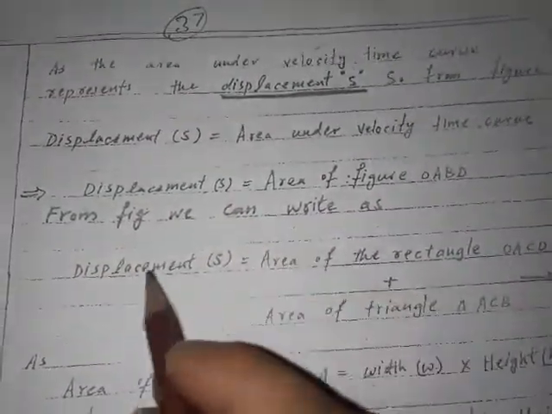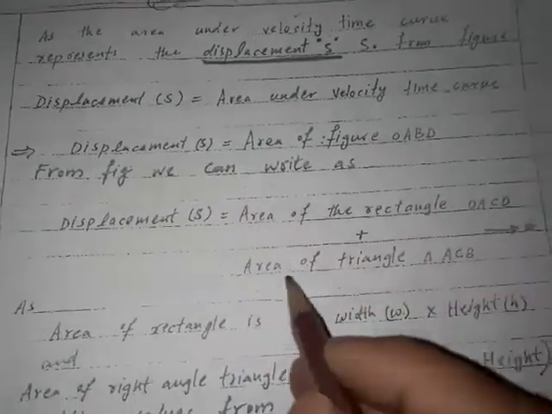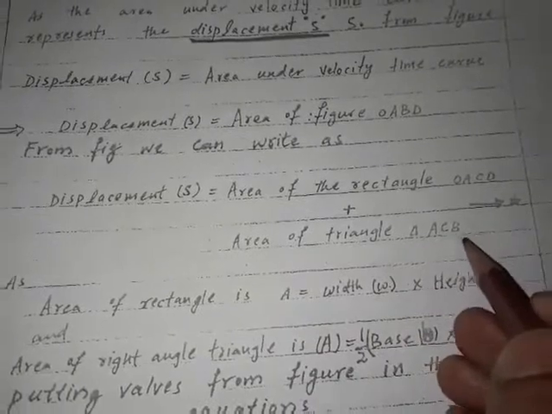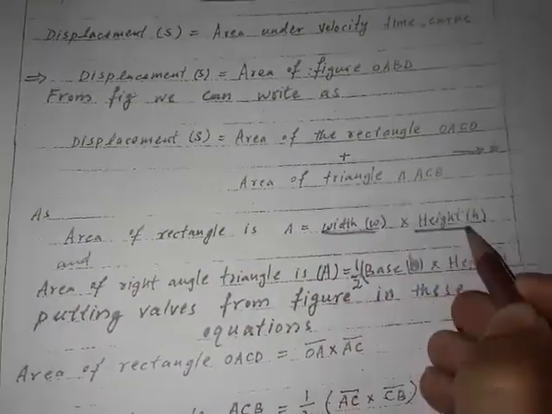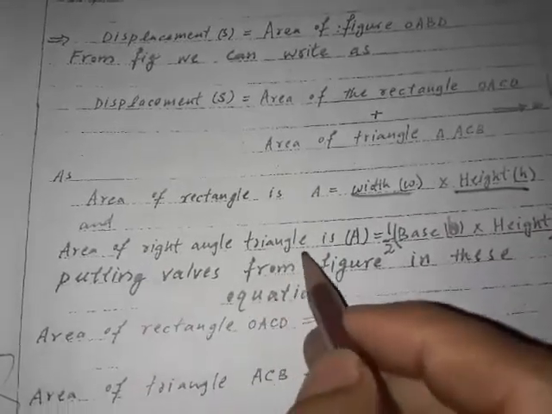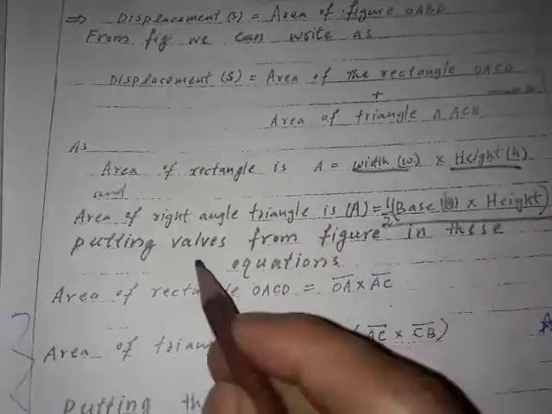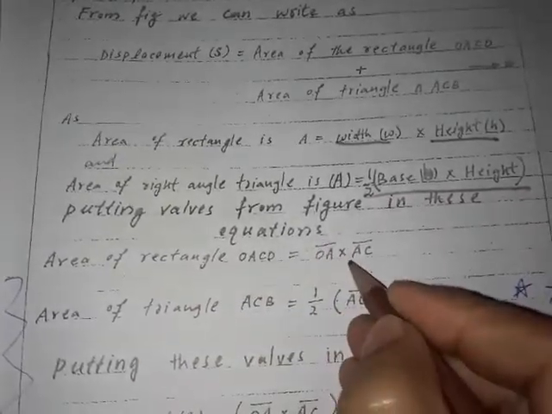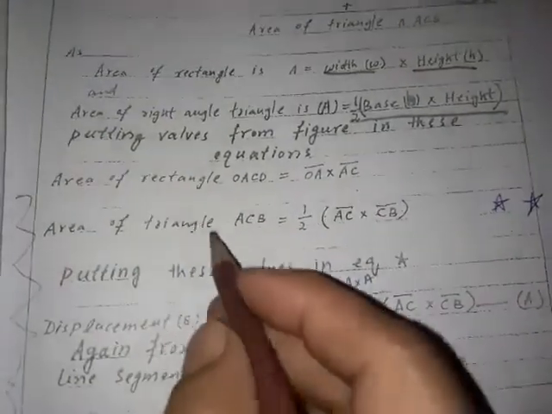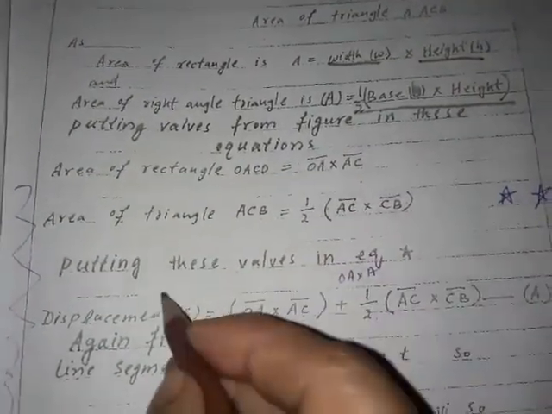From the figure we can write displacement s is equal to area of the rectangle OACD plus area of triangle ACB. Area of rectangle is equal to width multiplied by height, and area of the right angle triangle is equal to half of the base multiplied by height. Putting the values from the figure in these equations, area of rectangle is OA multiplied by AC and area of triangle ACB is half of AC multiplied by CB.